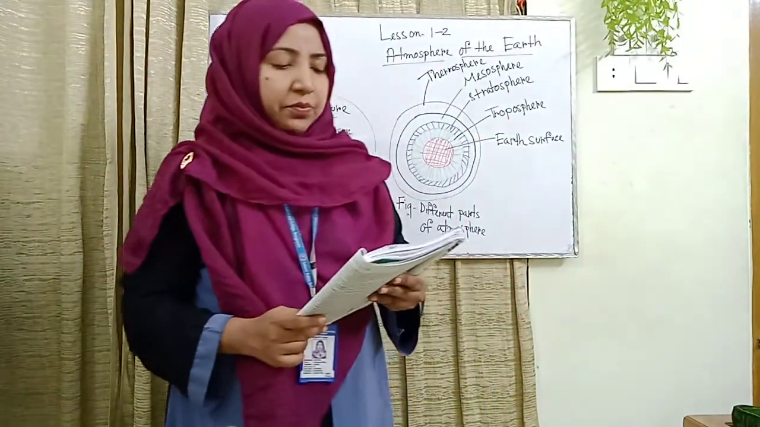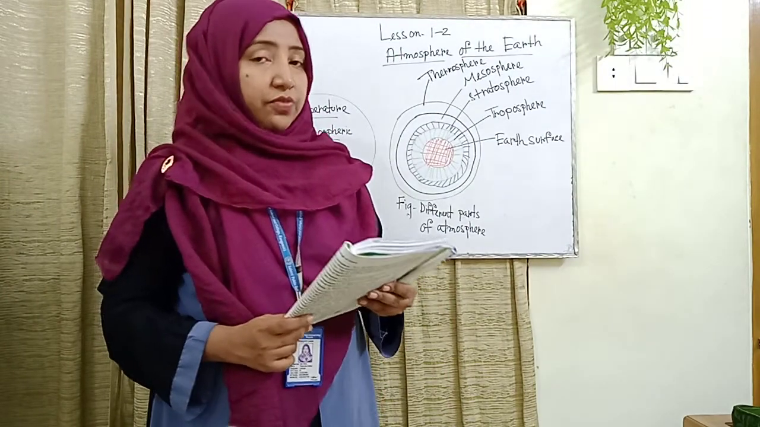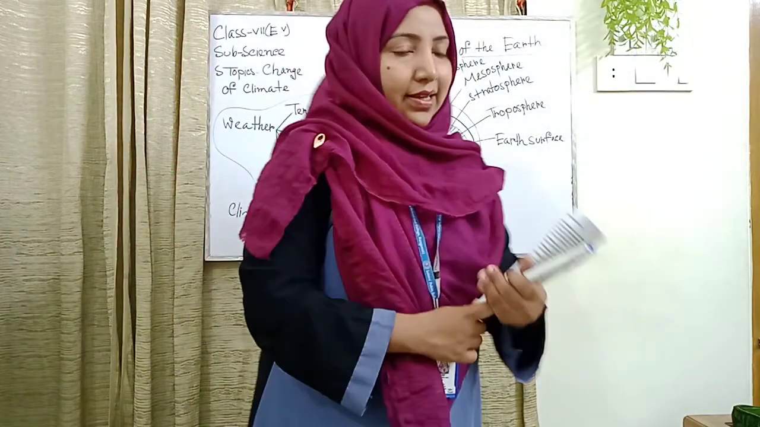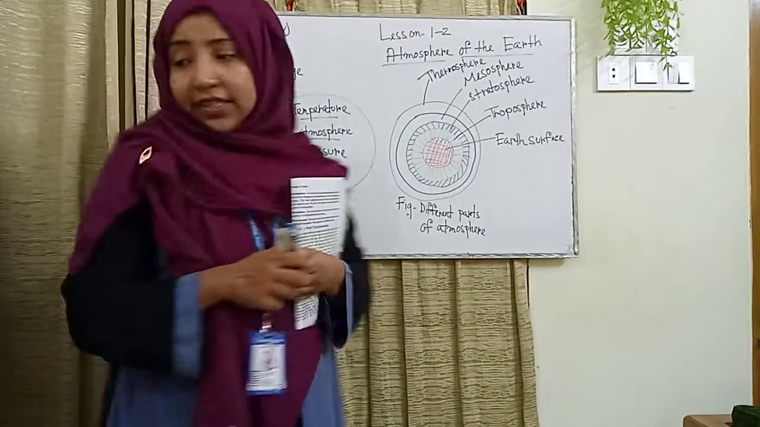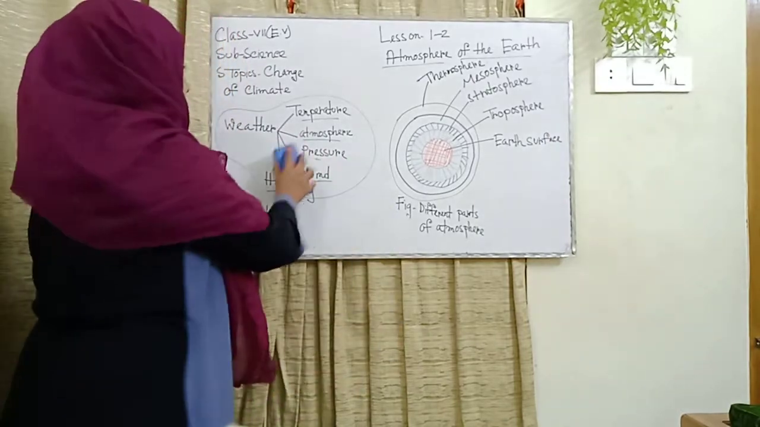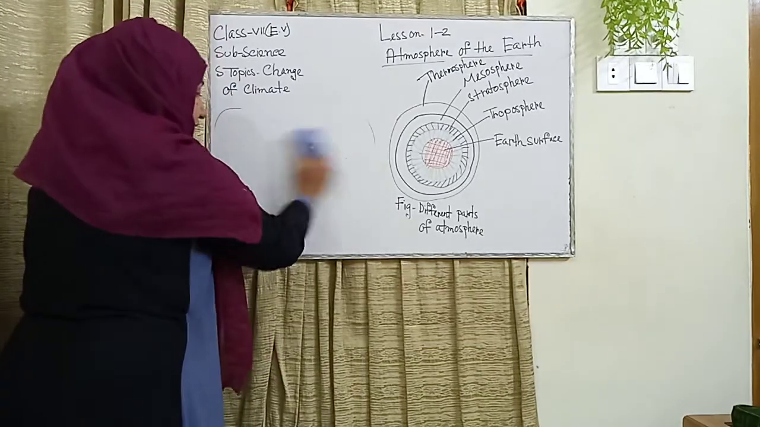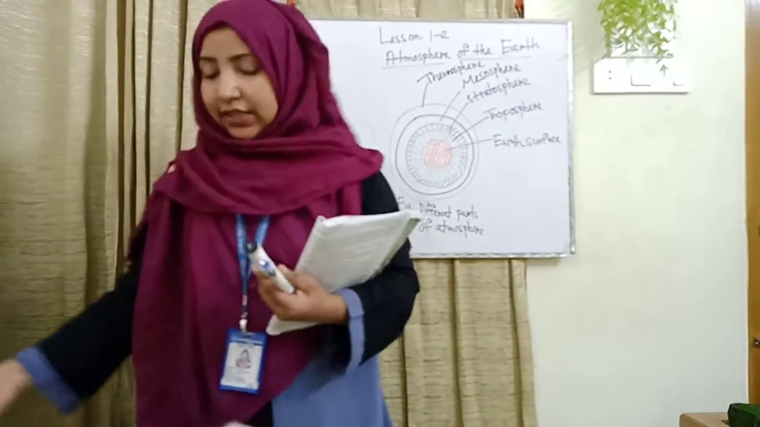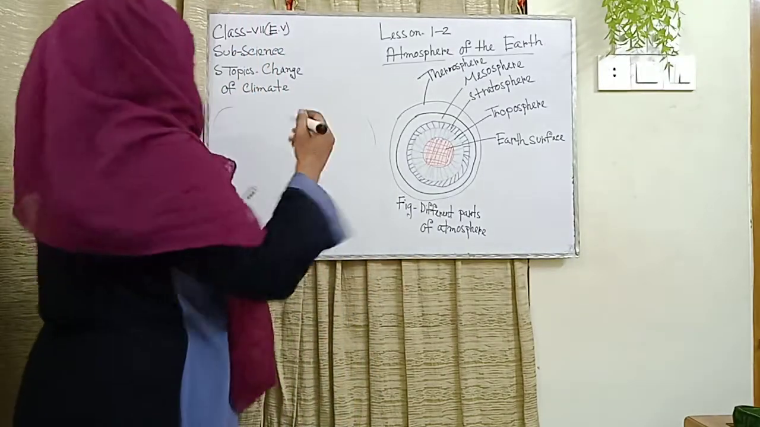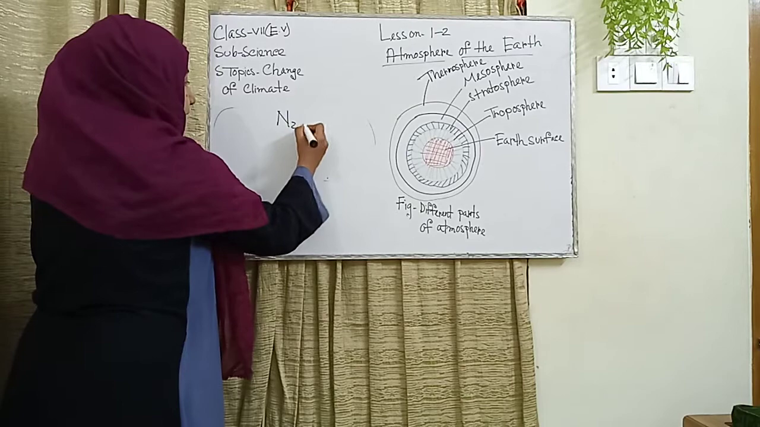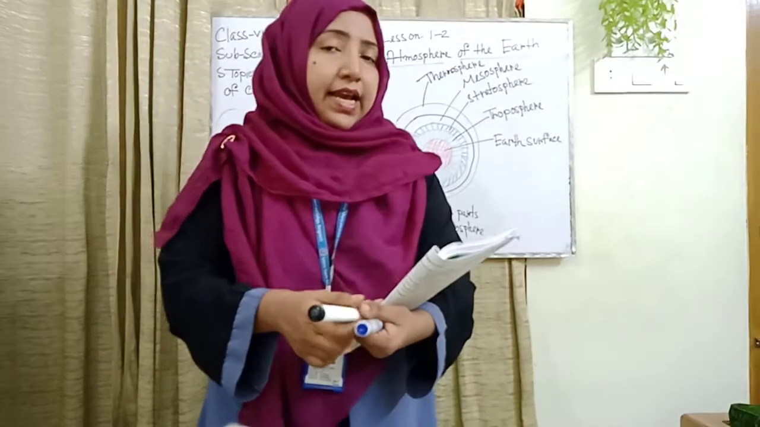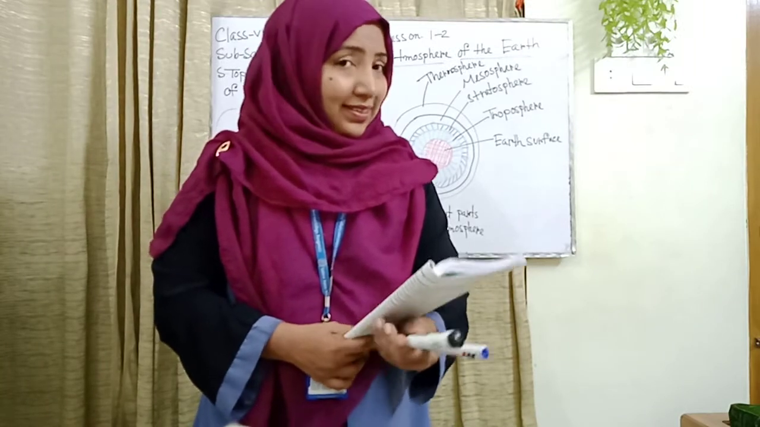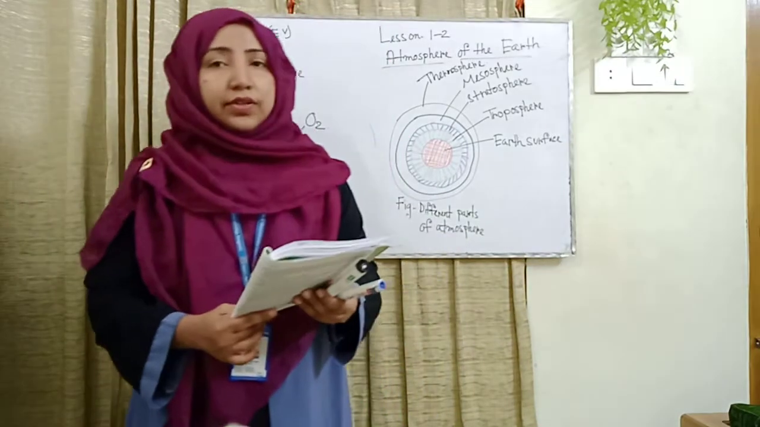You know that the atmosphere is mainly composed of nitrogen and oxygen. I will write this down: the first is nitrogen and the other is oxygen. These are the main atmospheric components. I have drawn this structure. Besides, there are moisture, dust particles, argon, carbon dioxide, and some more gases.